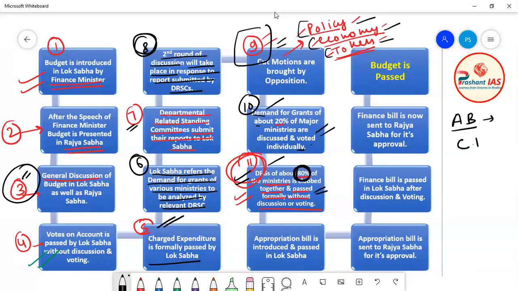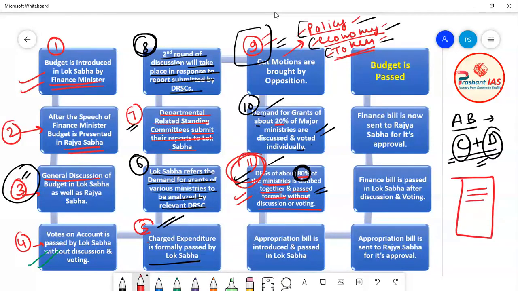Now we know that charge expenditure is passed by Lok Sabha, and we also know that demand for grants is also passed by Lok Sabha. So once all the charge expenditures and demand for grants are passed by Lok Sabha, then they are written together in one bill.